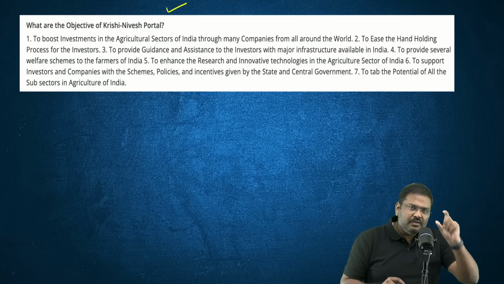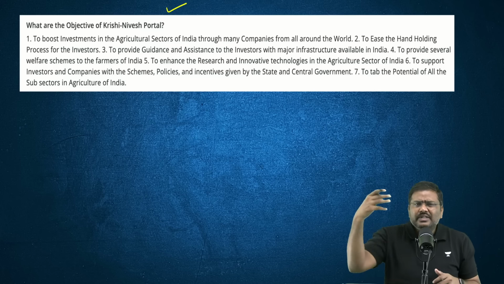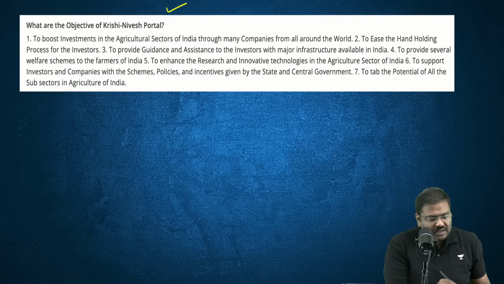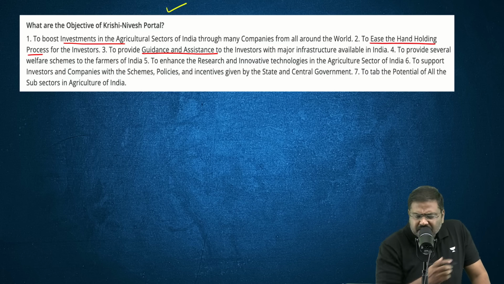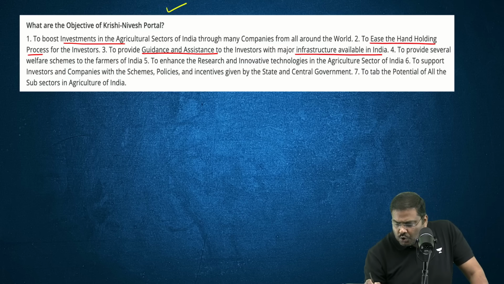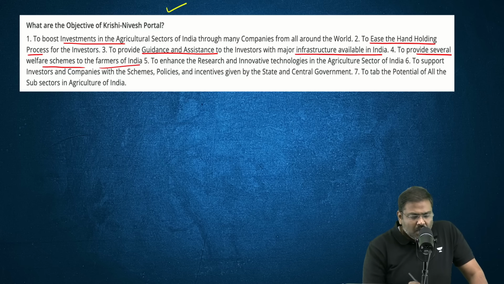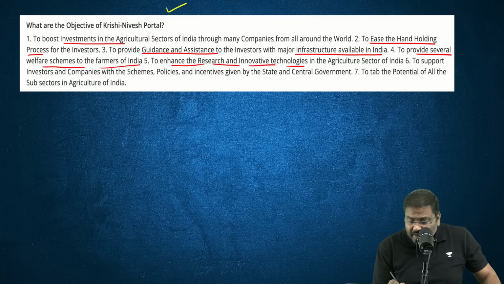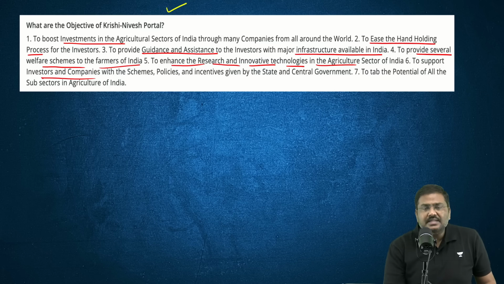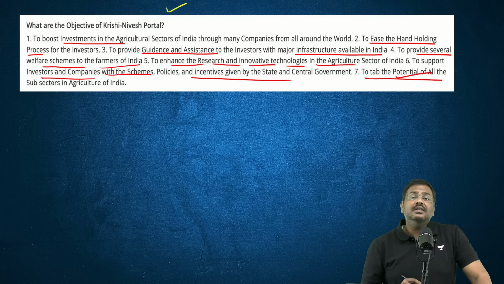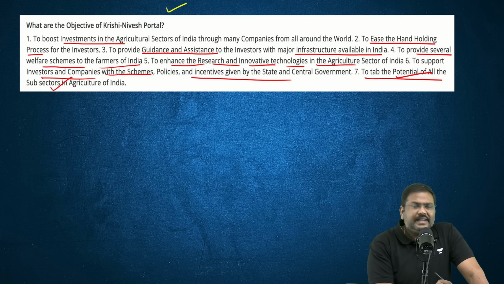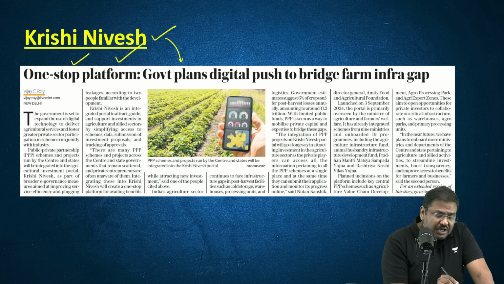By providing this kind of information regarding multiple schemes of the central government, of the state governments under one portal, what we are trying to achieve is to boost investments, ease the process and provide hand holding services so that the process becomes easier, to provide guidance and assistance for investors with major infrastructure that is available, to provide several welfare schemes for the farmers in India, to enhance the R&D, that is research and innovative technologies in the agriculture sector, to support investors and companies under multiple schemes, policies, incentives that are provided by both center as well as the state, and to basically tap the potential of all the subsectors under the agriculture sector in India. So these are the seven objectives with which the Krishi Nivesh portal has been set up.